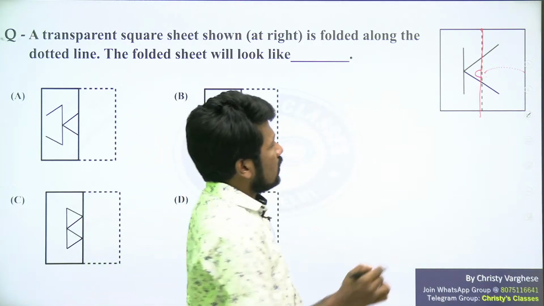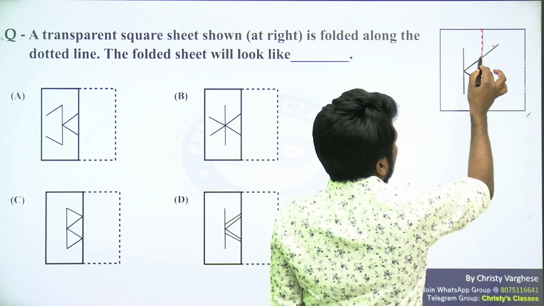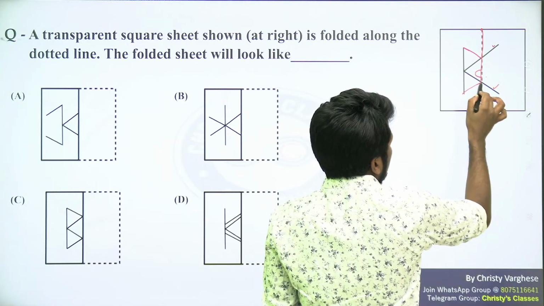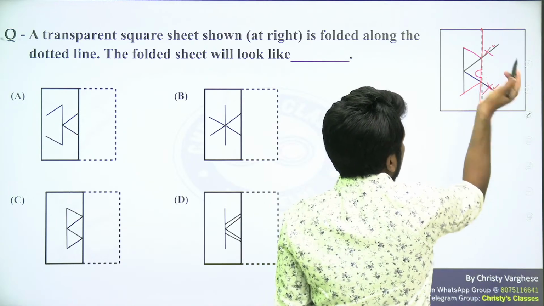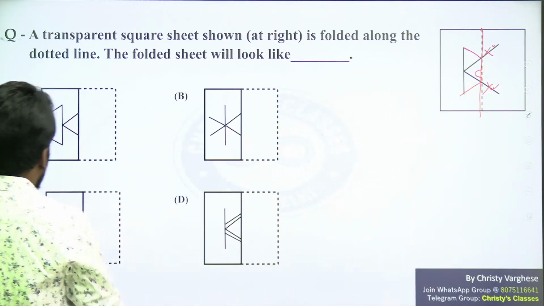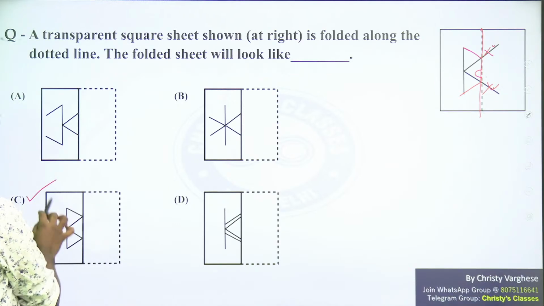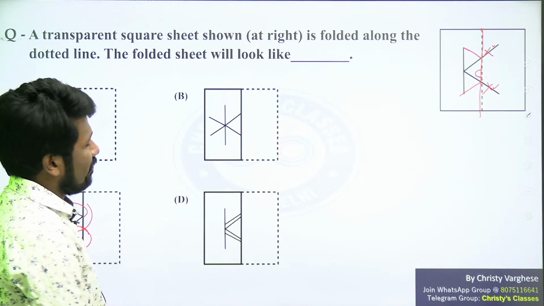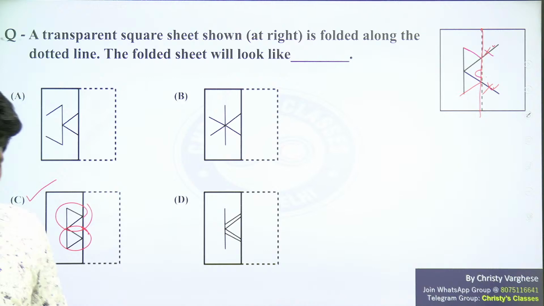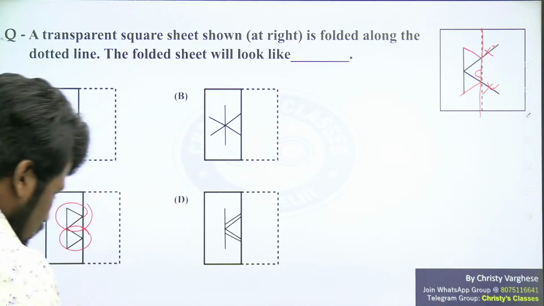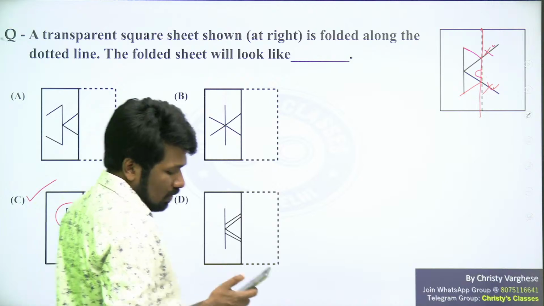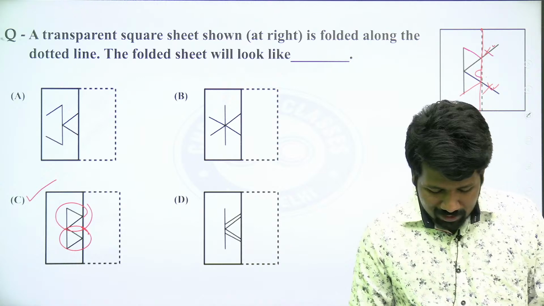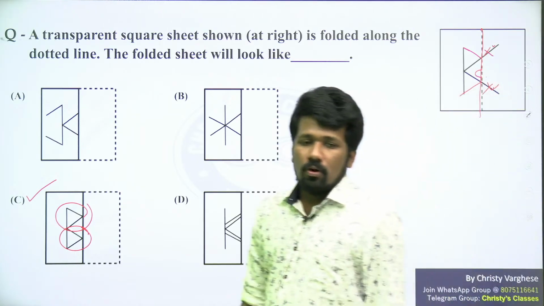Along this. So definitely if you fold it, this part will get shifted to here now, and this part will get shifted to here. Which option says so? These two parts will get shifted to the left. Option C says so. Option C only matches that picture correctly. All other options are totally irrelevant. So option C only is the correct answer. Isn't it clear? Simple question now. In the previous question you had to analyze many letters. Here only these two lines flipping is enough. That is why it is an easier question. Hope all of you understood it.